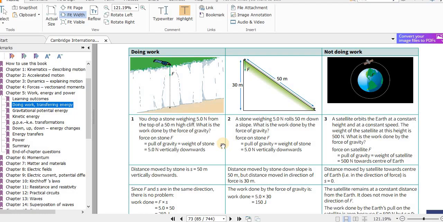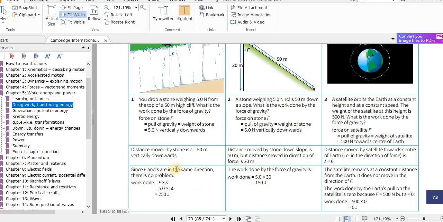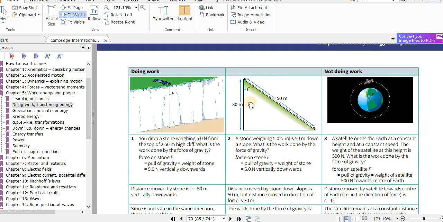That is 5 newtons vertically downwards. Now what is the height? Distance moved by the stone is 50 meters vertically downwards. Therefore the work done is F into S, which is 5 into 50, 250 joules.